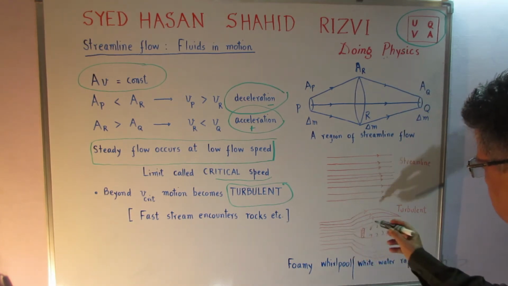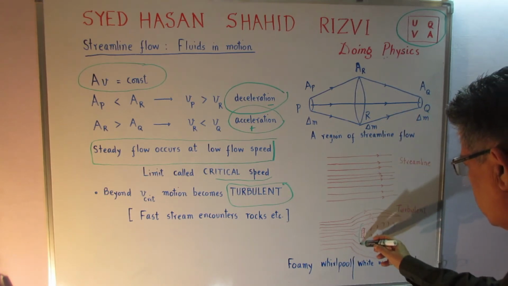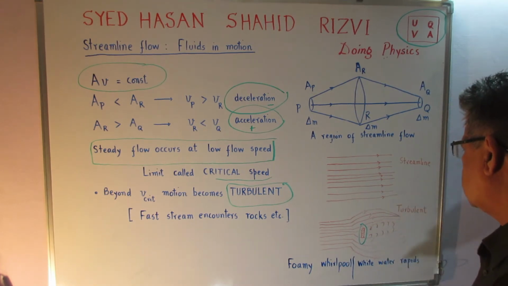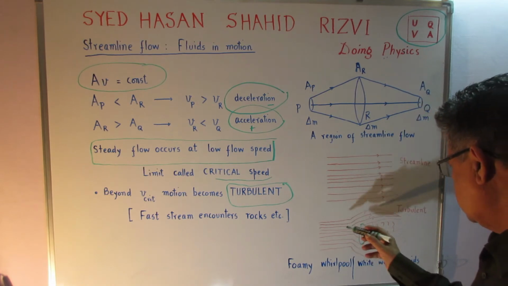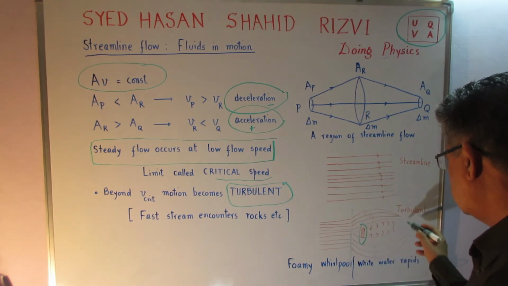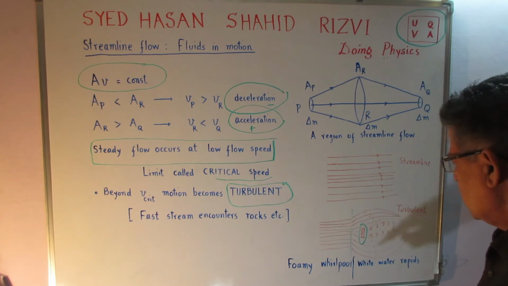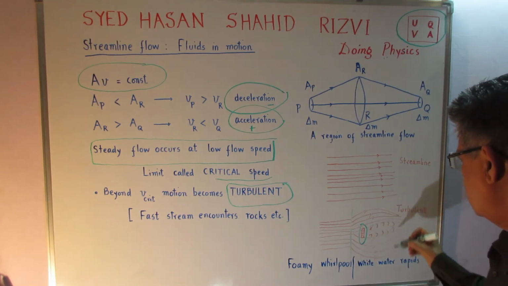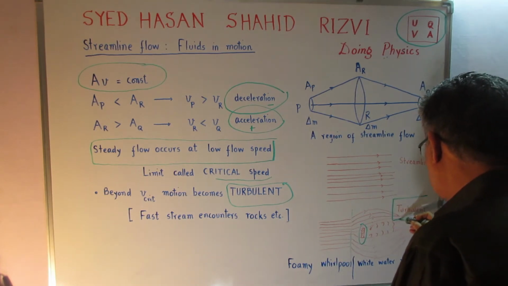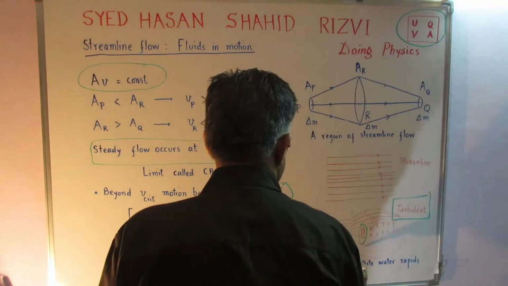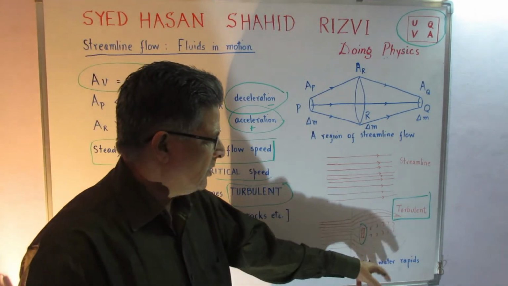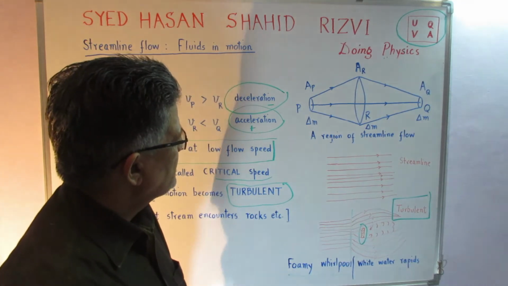But if to the flow we subject some kind of a rock or a plate, these streamlines which are coming up to this point, after they encounter this, start going like this, and they also whirl, so that in the turbulent flow there is a foamy whirlpool, or white water rapids are formed with some foam.